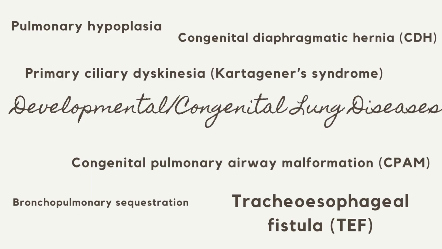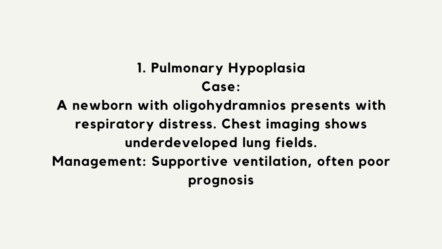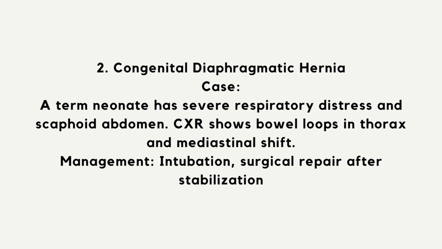Let's now explore cases that bring these disorders to life, starting from birth, and sometimes even before. Pulmonary hypoplasia. A newborn from a pregnancy with oligohydramnios has severe respiratory distress. Imaging confirms underdeveloped lungs, pulmonary hypoplasia. Treatment is supportive, often with poor prognosis. Congenital diaphragmatic hernia. A newborn with respiratory distress and a scaphoid abdomen has bowel loops in the thorax. This is a diaphragmatic hernia.